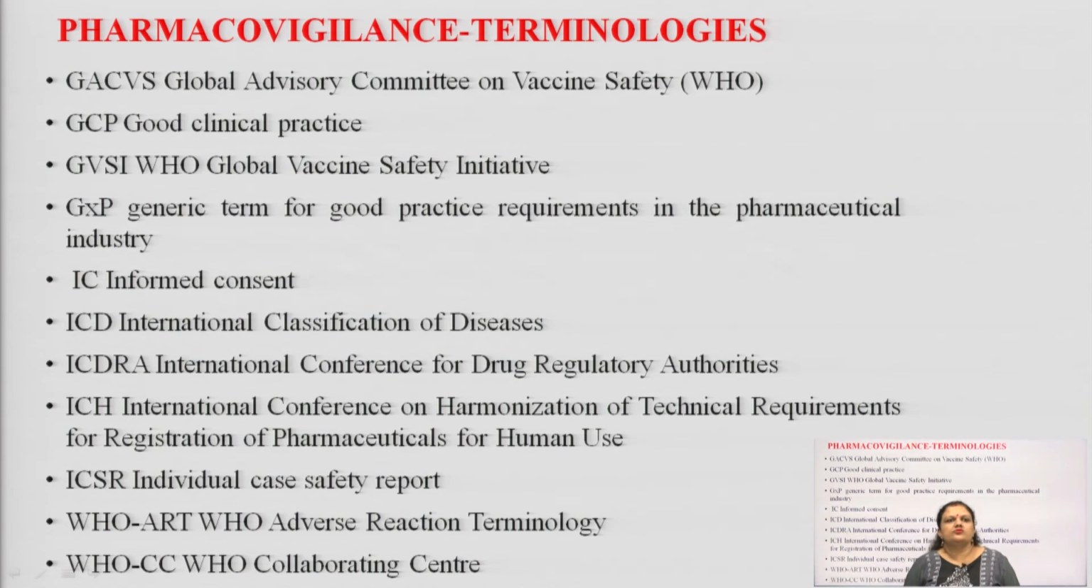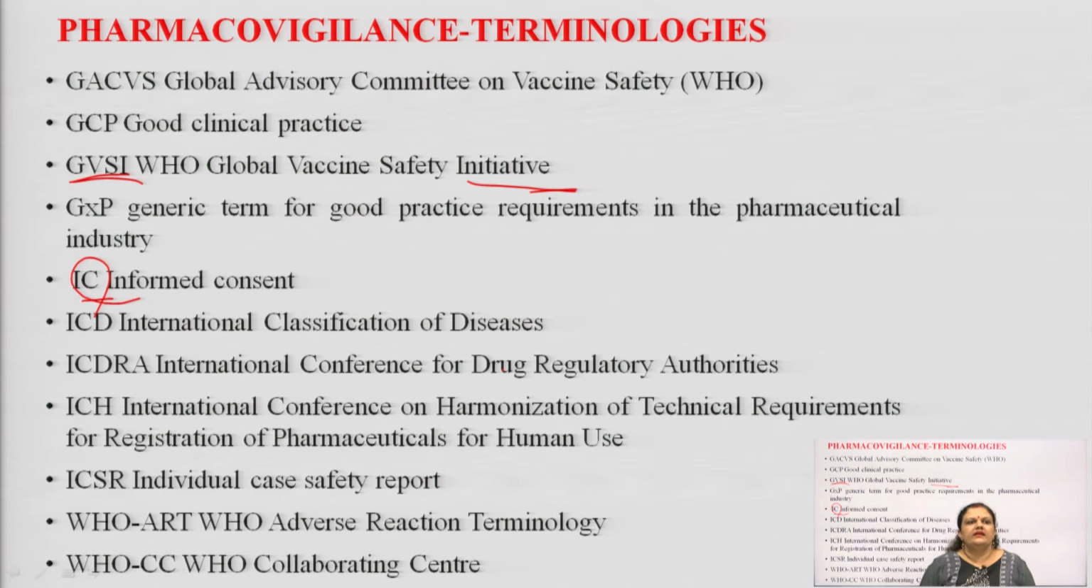GVSI, WHO Global Vaccine Safety Initiative. I means initiative. What different amendments or changes we have to include for proper, healthy immunization or prescribing the vaccines to different classes of patients. GXP, generic term for good practices, and it is a requirement for the pharmaceutical industry. Next we have IC. IC is terminology used during the clinical trial, and it is known as the informed consent form, ICF or IC in short, informed consent.